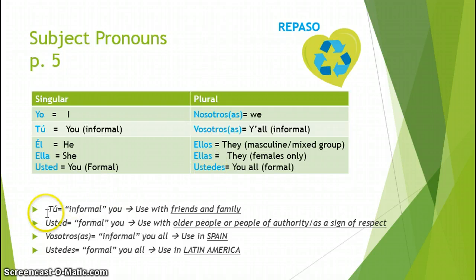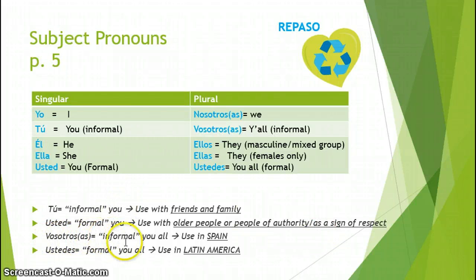So to break this down to make it a little bit more clear, we have tú, which is our informal you. That's what we use to talk to one friend or one family member, anybody we're on a familiar, friendly basis with. Usted is a little bit more formal. We use this with people that are older than ourselves or people of authority, such as bosses, police officers, etc., as a sign of respect.